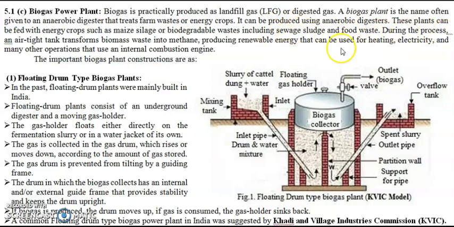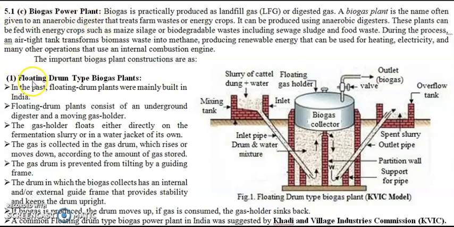Now during the process of anaerobic digestion in an airtight tank, the biomass waste is transformed into biogas, and that biogas is basically methane. Now this gas can be used for cooking purposes in rural areas. You can use this gas as cooking fuel in rural areas. You can also use this gas to produce electricity, and you can also use it in many other functions as well.